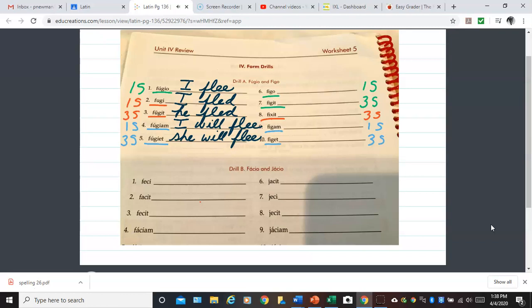Now we've done the preliminary work, and translation then becomes very easy. So figo is I. Now remember this verb is fix or fasten, but I'm just going to write fix down here. So I fix. Fijit is he fixes. Fixit, that's the perfect tense. He or she fixed. Of course, you could say it too.